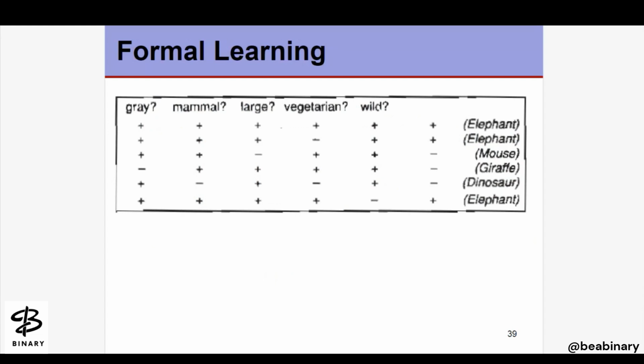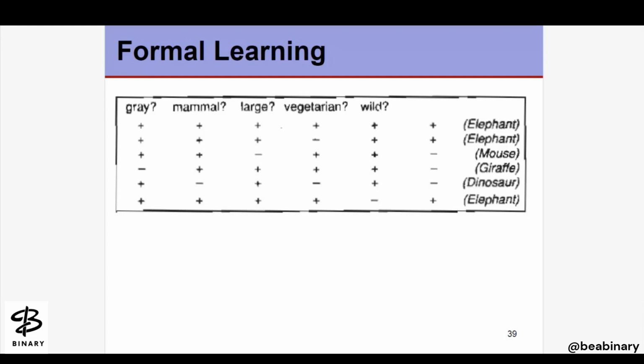Example: we are talking about gray. If the particular mammal is gray, large, vegetarian, and wild, we are talking about the elephant. Gray mammal, not vegetarian, but large and wild: again, the elephant. Gray mammal, not large, but vegetarian and wild: we can say the mouse.